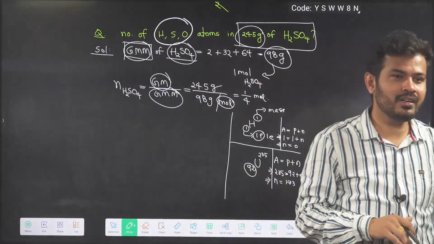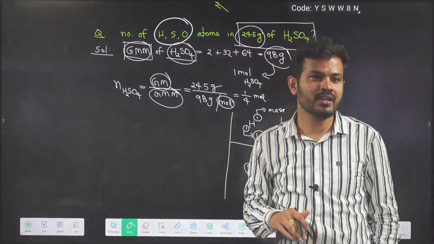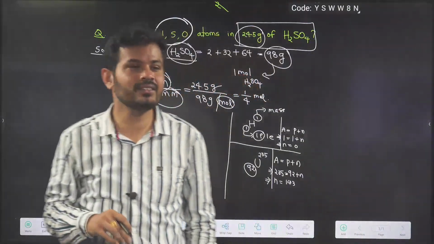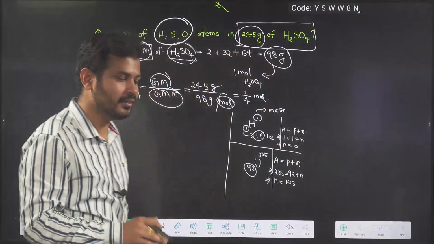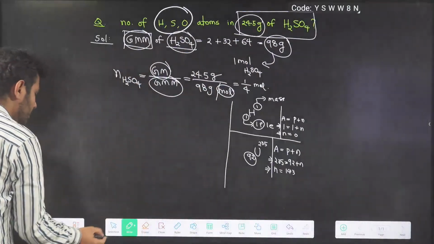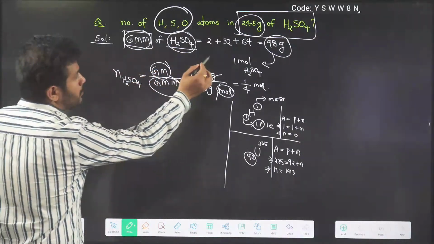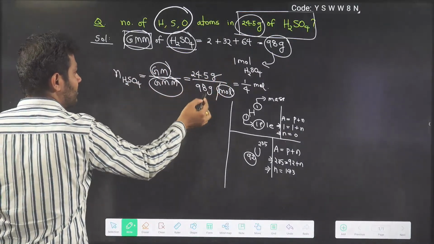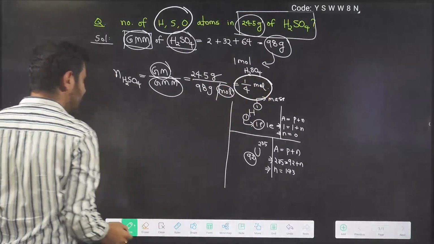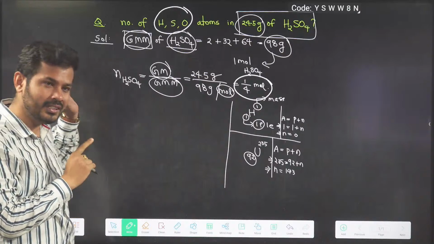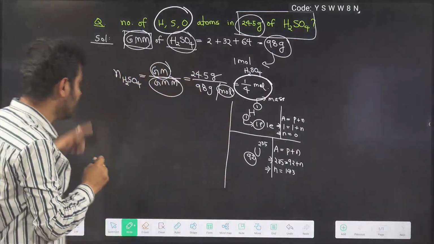I have missed several classes, please, previous topics. We are discussing the mole concept topic: what is the number of moles, and how to calculate it. That is the only thing we are discussing. Let us continue with this question. The 24.5 gram given in the question is 1/4 mole. Till now we have got very important information, which is 1/4 mole. Number of mole calculation is always important. Further, what will we do?